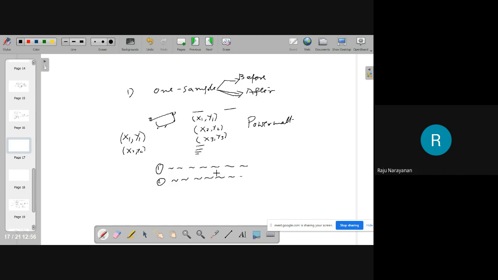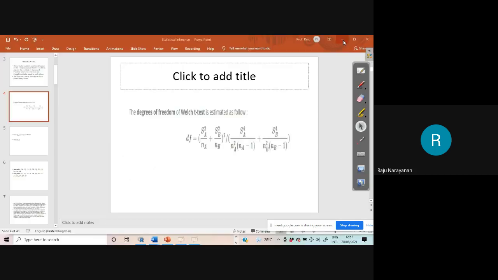This is one situation. Another situation is, in some cases, we can pair the opinion together. That is opinion of husband and wife, like that. In such case also, we can use paired t-test. Paired t-test. Okay? Here, there is a small difference. That is all. What is the difference?